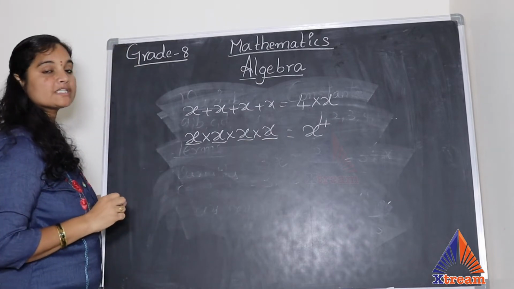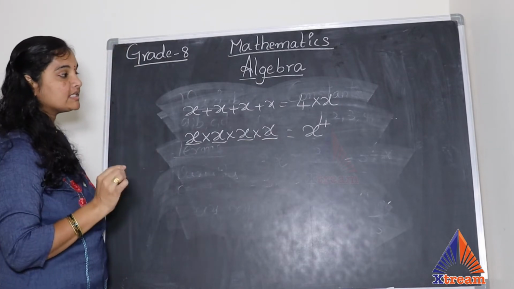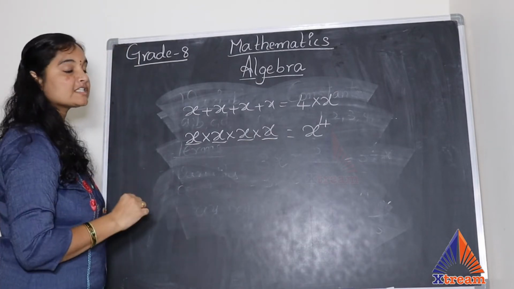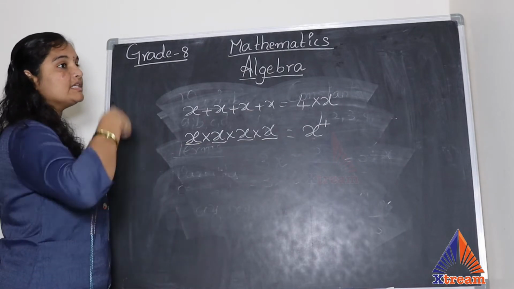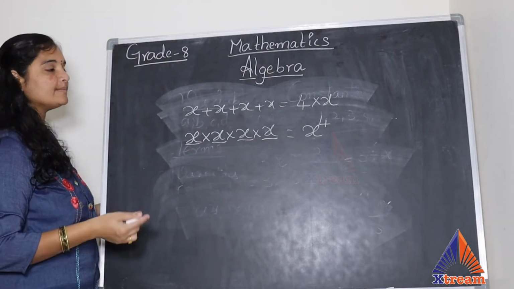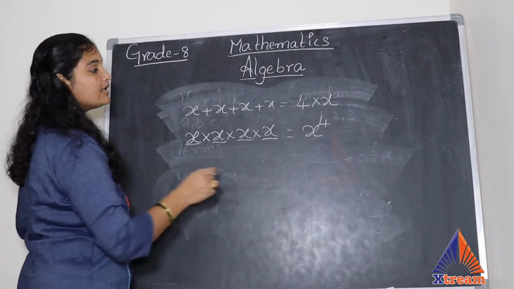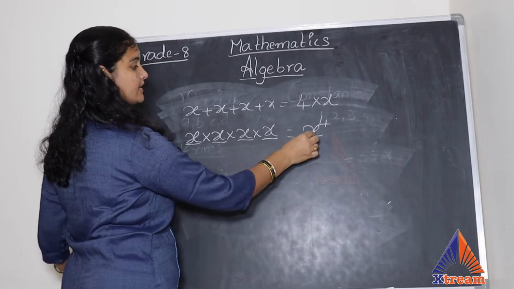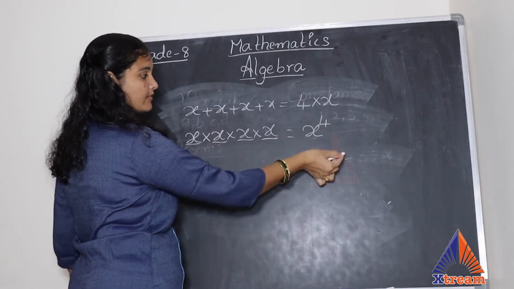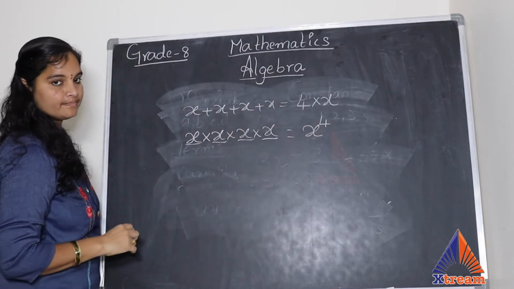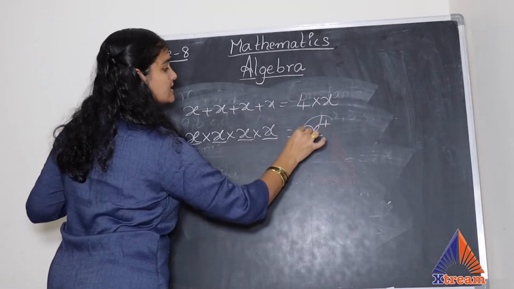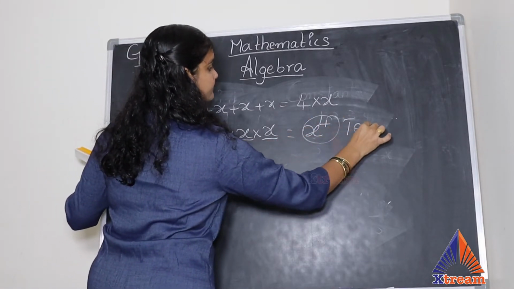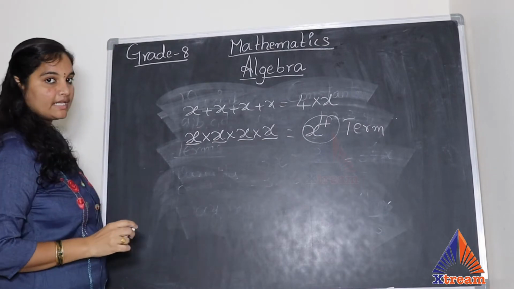So I take it as x power 4. I read it as x to the power of 4 or x power 4 or x raised to 4. Any terminology is fine, but simply you cannot read it as x4. Either you can read it as x power 4, x to the power of 4 or x raised to 4. Okay, now I call this also a term in algebra.